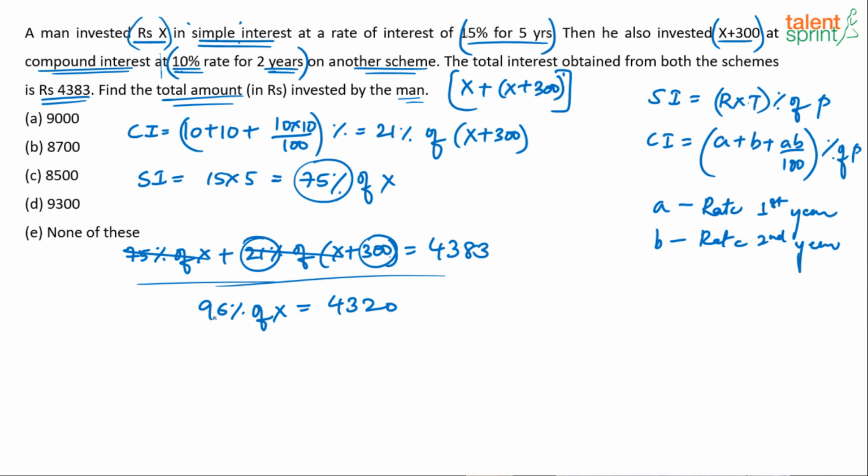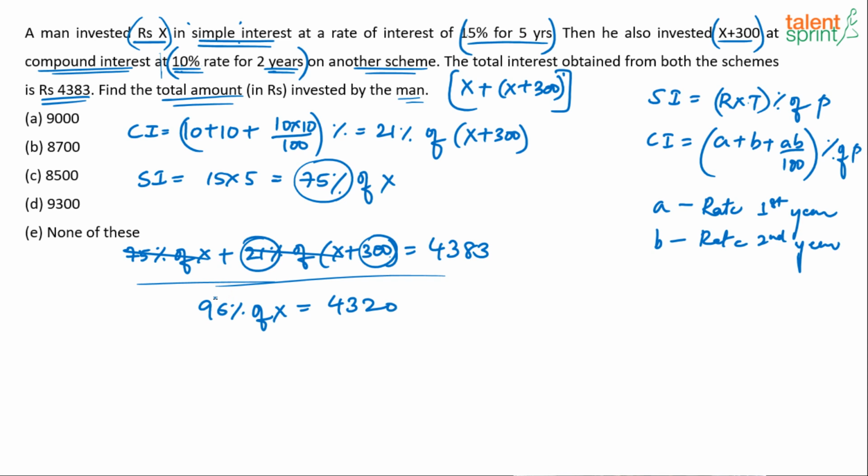Now if you see 96 and 432, what do you want to do here? I think this is 48 times 2. This is, if you see, 480 minus 48. This is 9. So you're going to get actually 4,500.